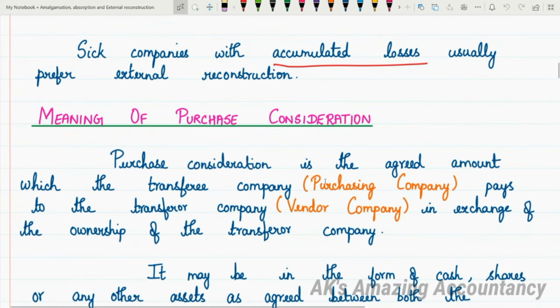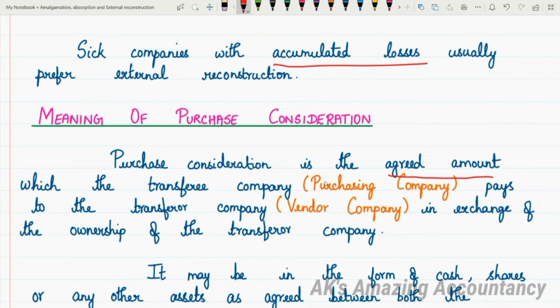Purchase consideration is the agreed amount which the transferee company, that is the purchasing company, pays to the transferor company in exchange of the ownership of the transferor company. So I'll read it once again.